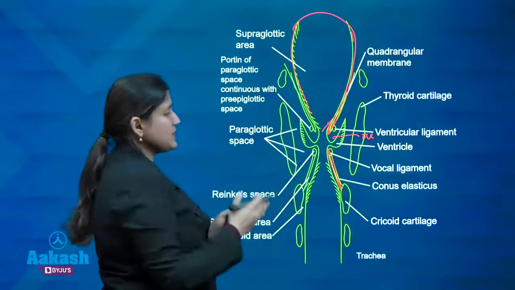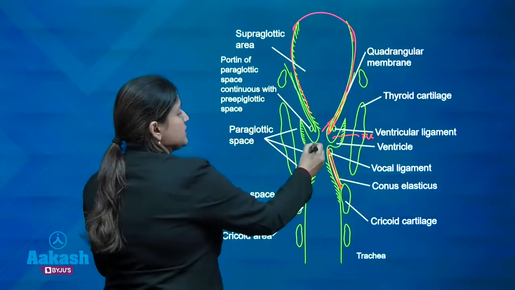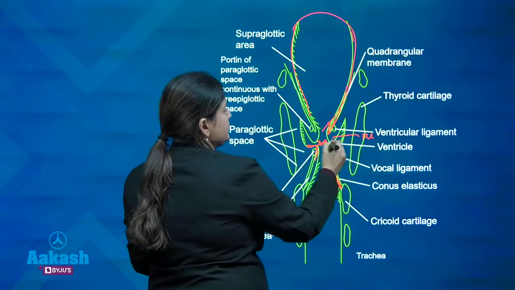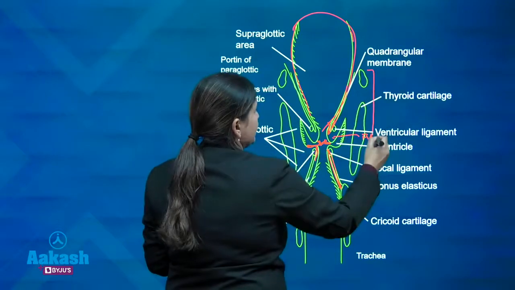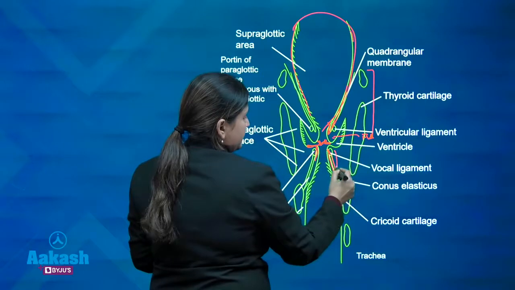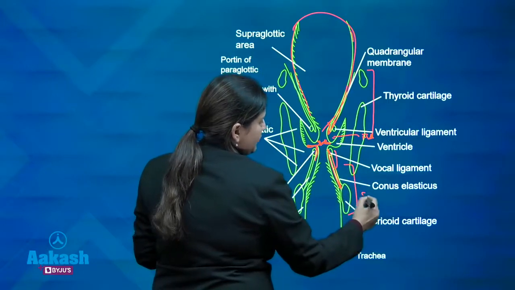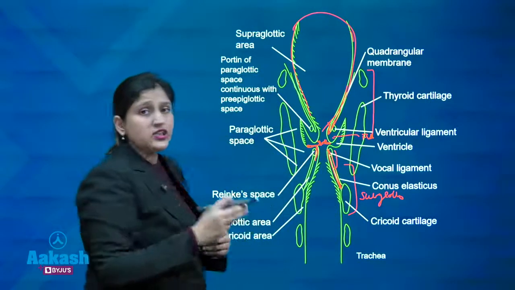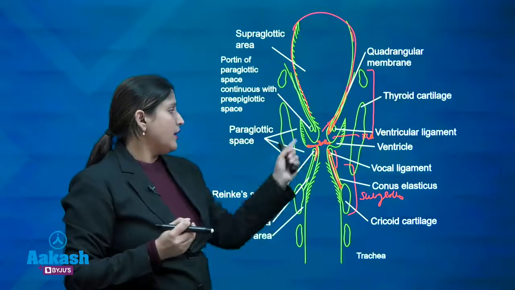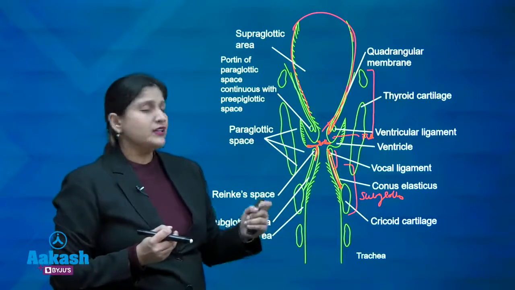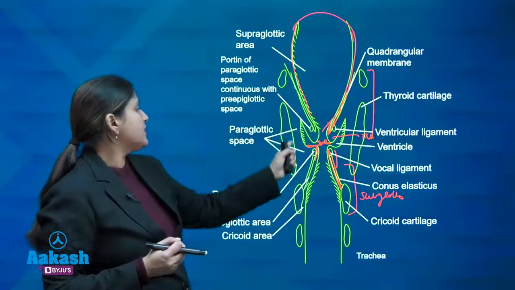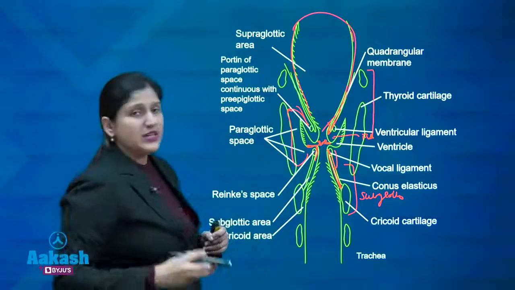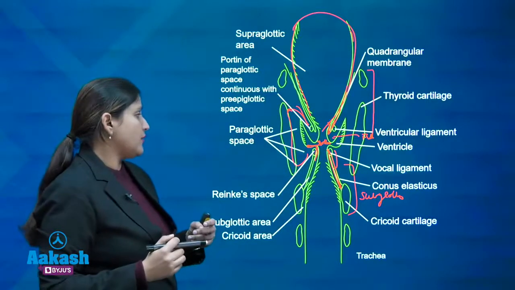This is a paraglottic space. This is the glottis. True vocal cord level is called the glottis. This is the supraglottis and this is the subglottis. From the vocal cord free edge, up to 1 centimeter below the vocal cord and till the cricoid cartilage, it forms the subglottis. This space is the paraglottic space. This communicates with the pre-epiglottic space and thus helps in extension of the carcinoma.